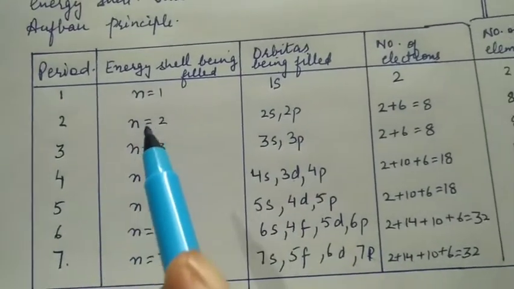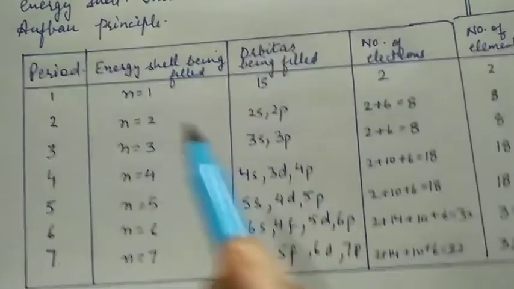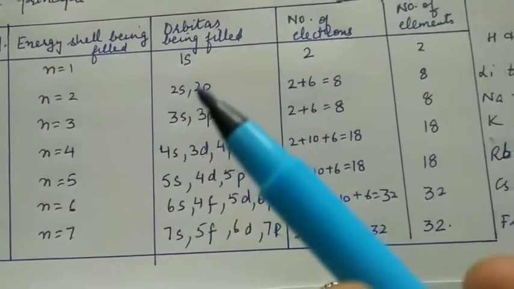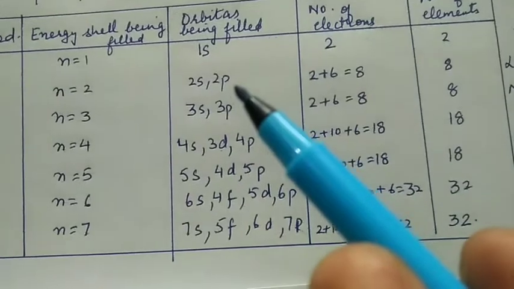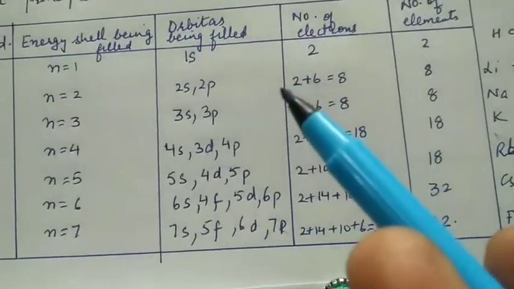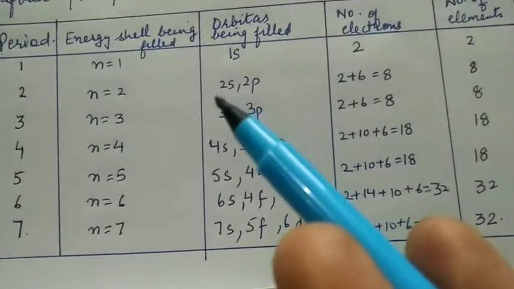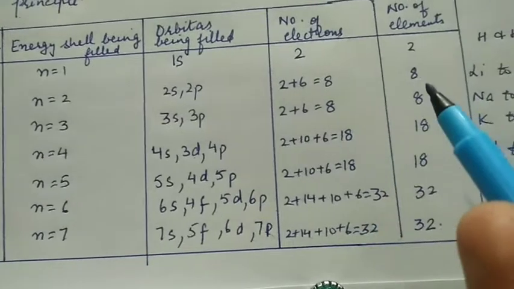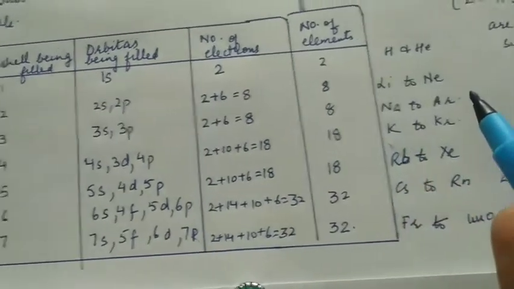Similarly, in the second period, the principal energy shell in which electrons are being filled is 2. The subshells that are being filled are 2s and 2p. Total number of electrons is 2 in 2s and 6 in 2p, so total number of electrons is 8, so total number of elements is also 8.